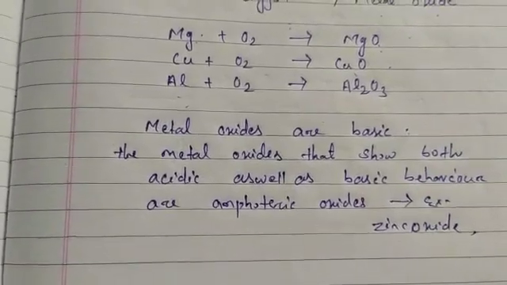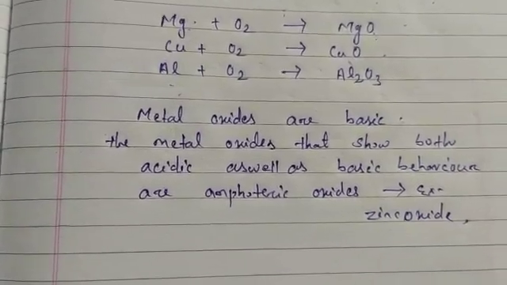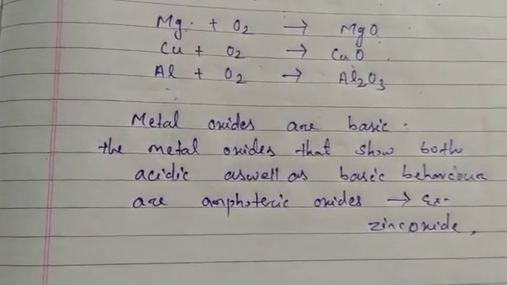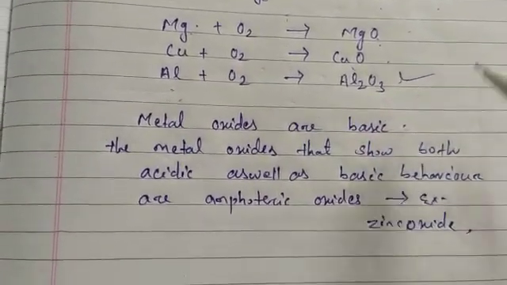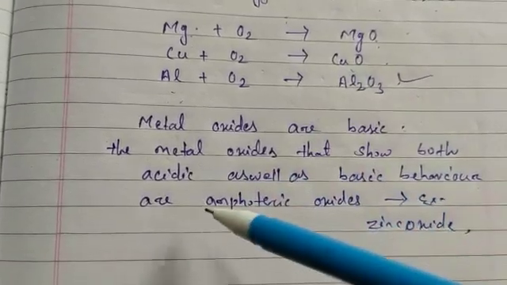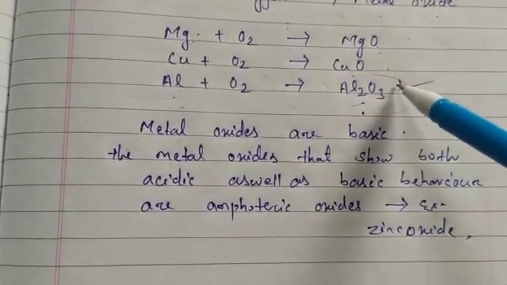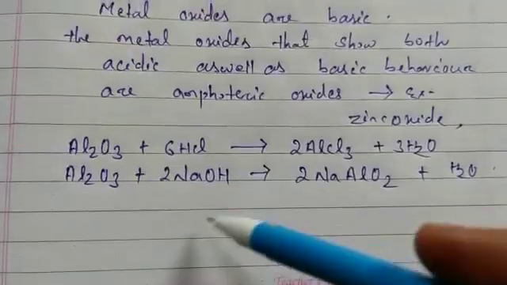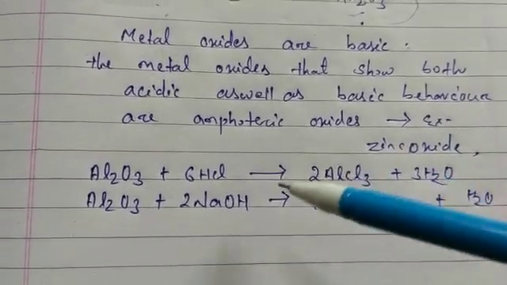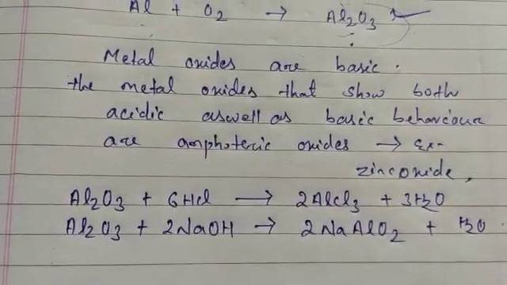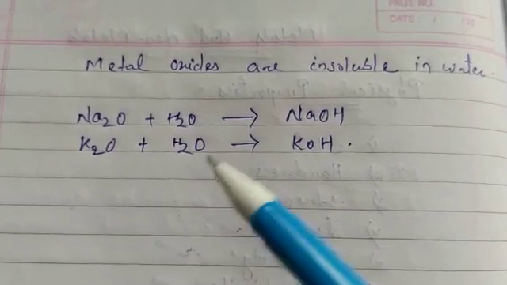Mostly metal oxides are basic in nature. Let us see how they react with acids and bases, taking the example of aluminium oxide. Aluminium first combines with oxygen to give aluminium oxide, which shows acidic as well as basic behavior, so it is an amphoteric oxide. Aluminium oxide reacts with an acid, hydrochloric acid, to give aluminium chloride, but it reacts with a base like NaOH to give sodium aluminate.